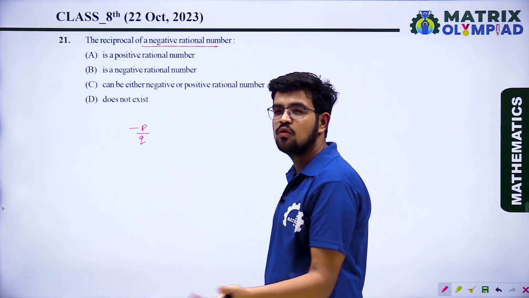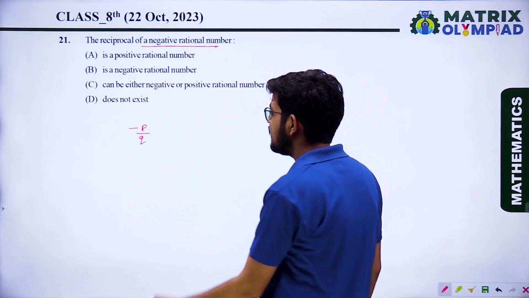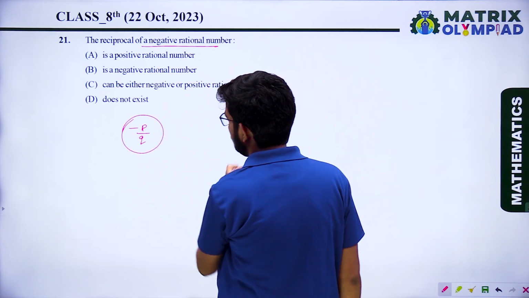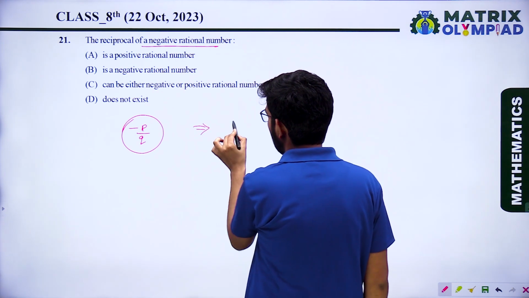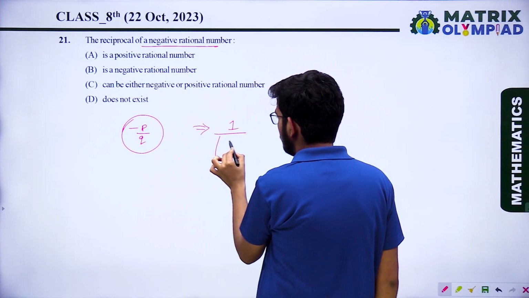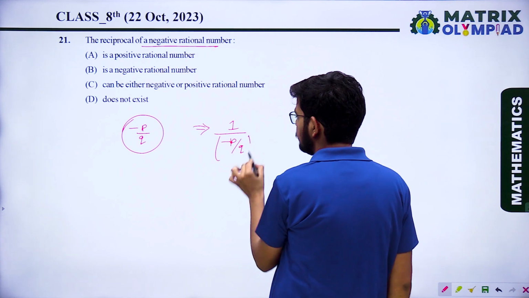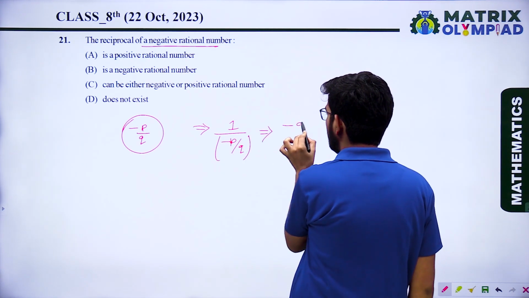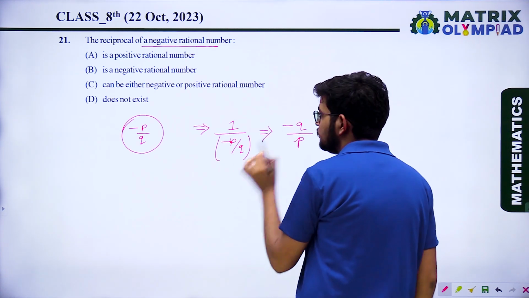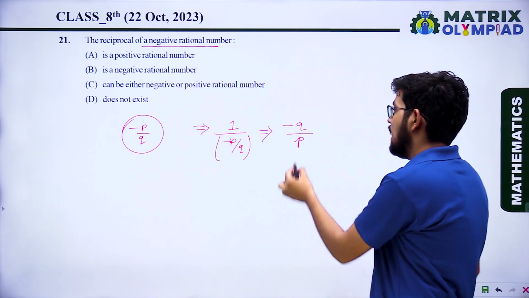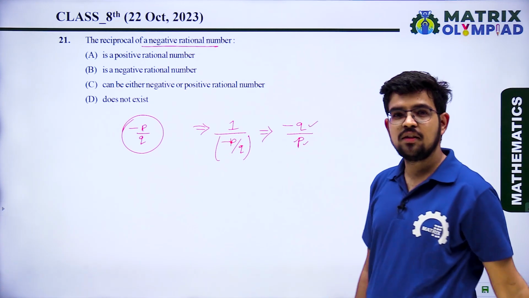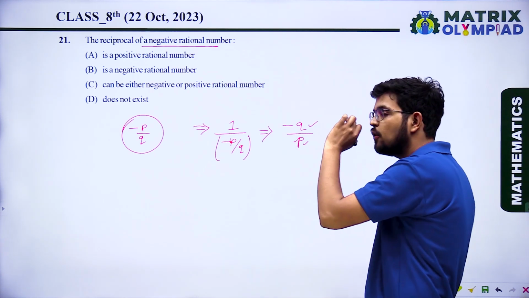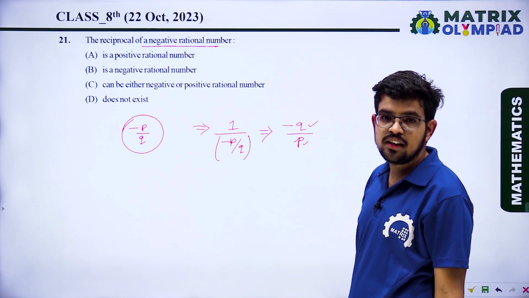So minus p upon q is the negative rational number, and the reciprocal of minus p upon q will be 1 upon minus p upon q, so it will be minus q upon p. Since p and q are both positive integers, minus q upon p is also a negative rational number.